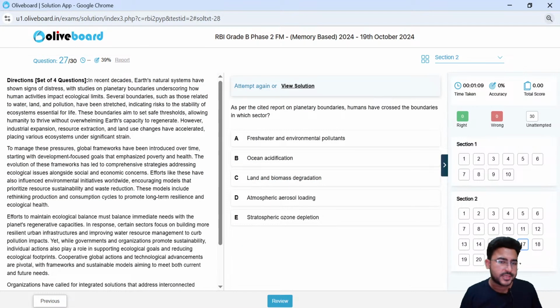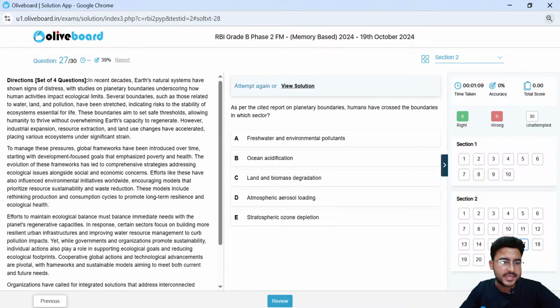Now next question is a googly question, I can say, right? The concepts that are covered in this question are related to ESG. However, they have asked you this question in finance. Let's read the paragraph first.